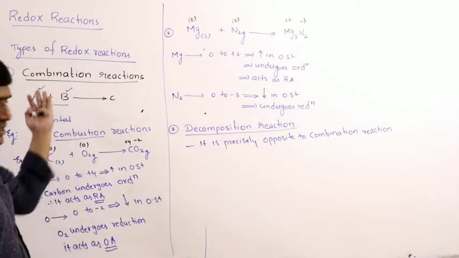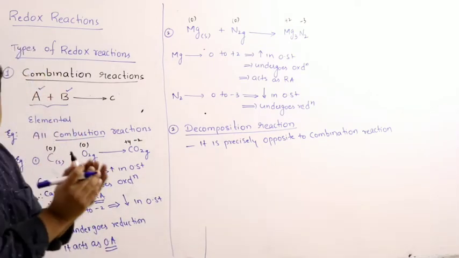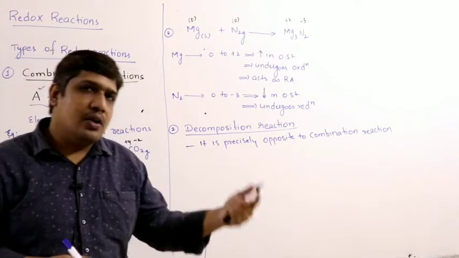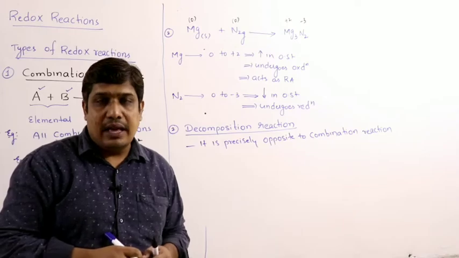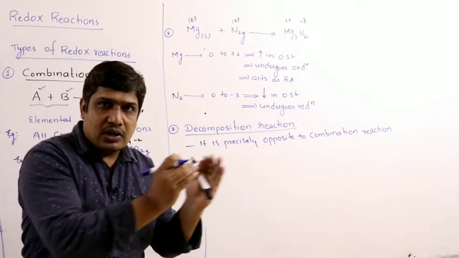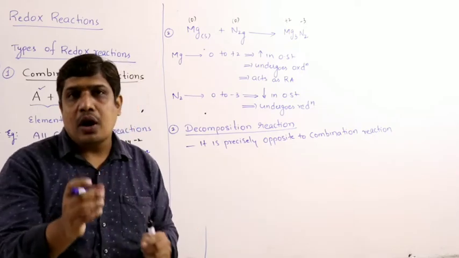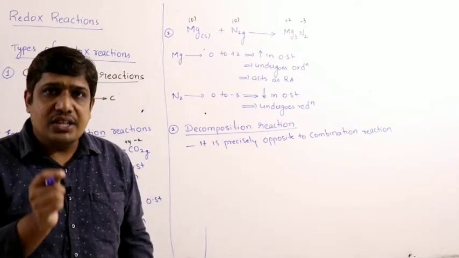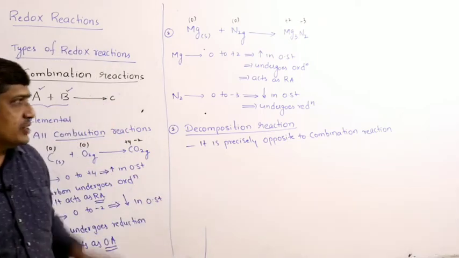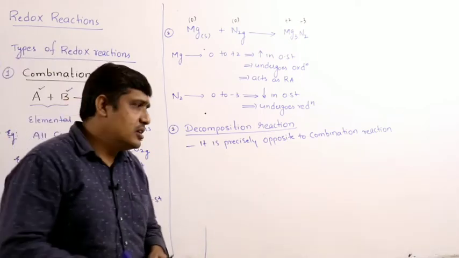So you can write it by just reversing it. We take a simple compound, which breaks down into two or more simpler compounds. At least one of the products must be in its elemental state. Then that reaction we call a decomposition redox reaction.